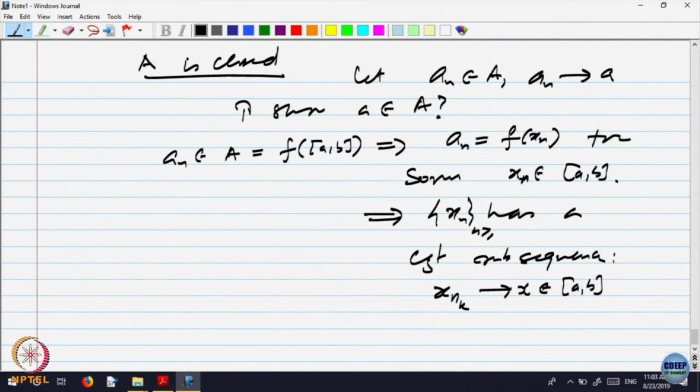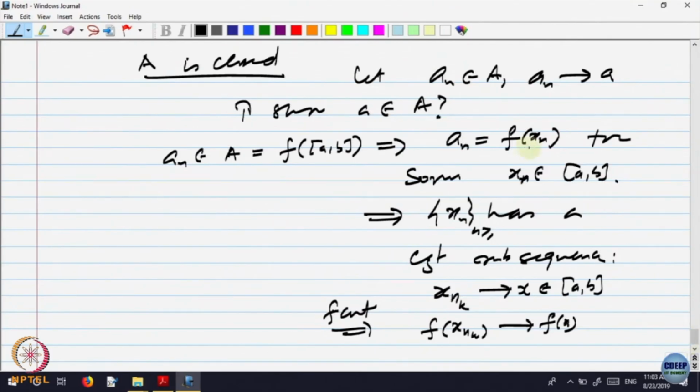So we are transferring the problem from the range to the domain and using the property there. Now how do I go back? f is continuous, so f of x_{n_k} converges to f of x. But where does f of x_{n_k} converge?